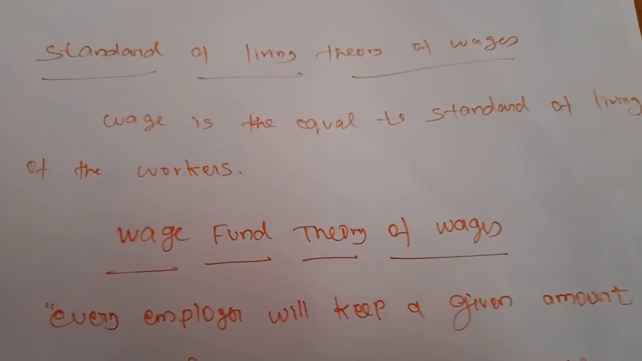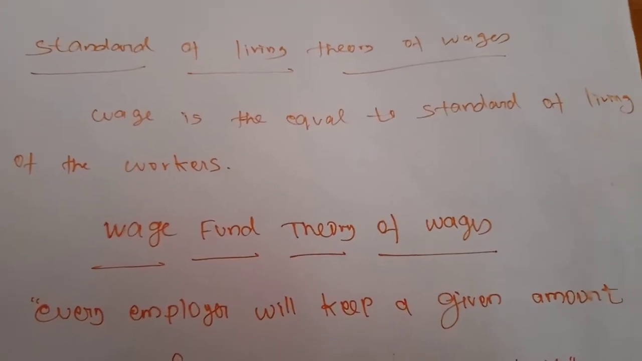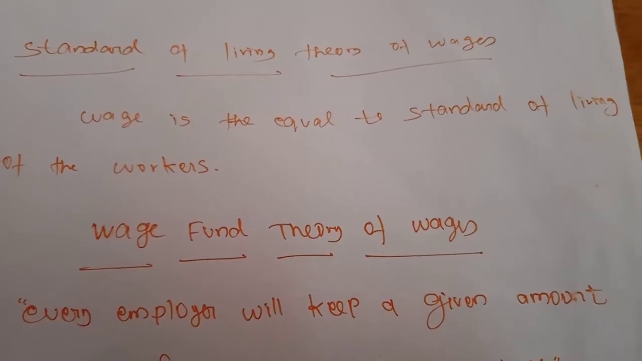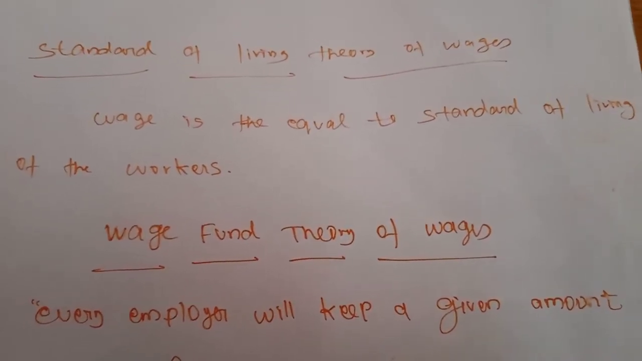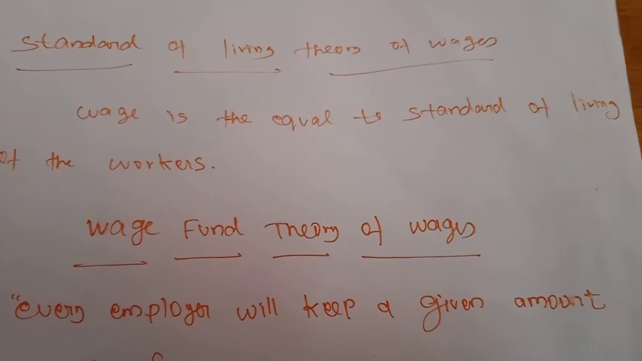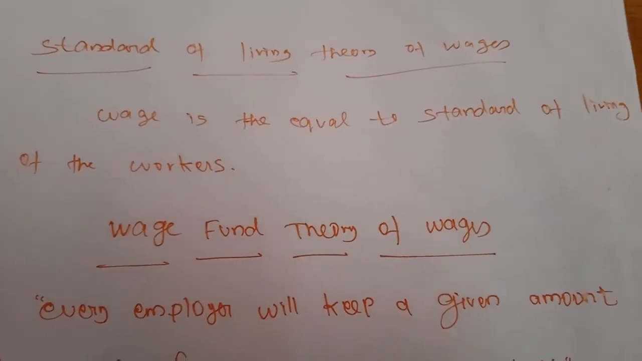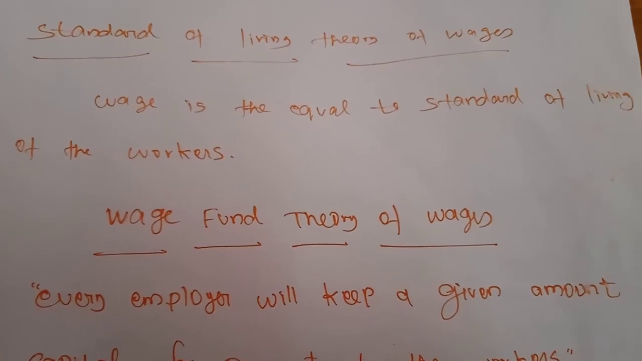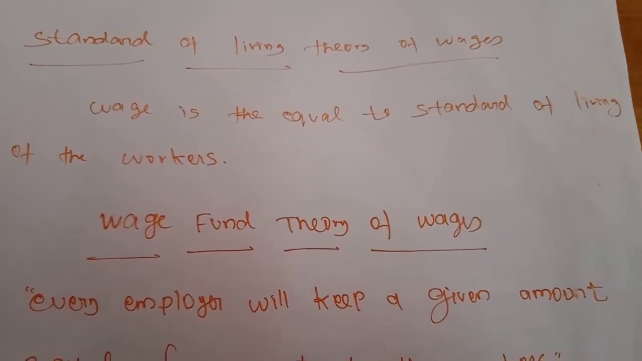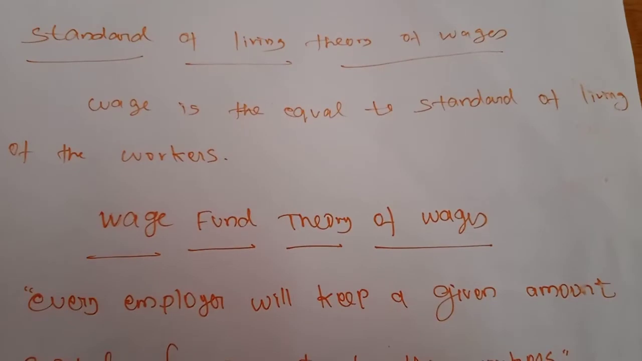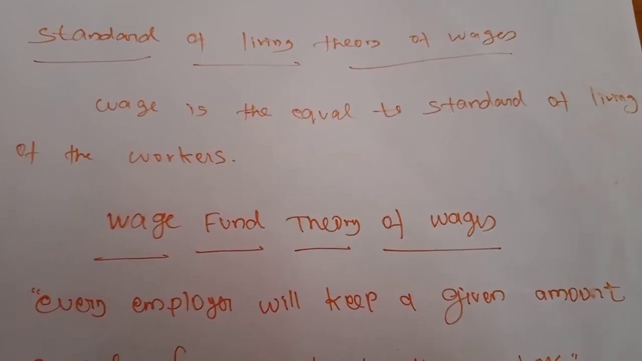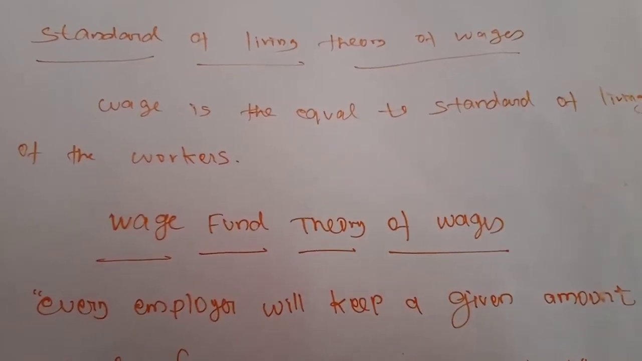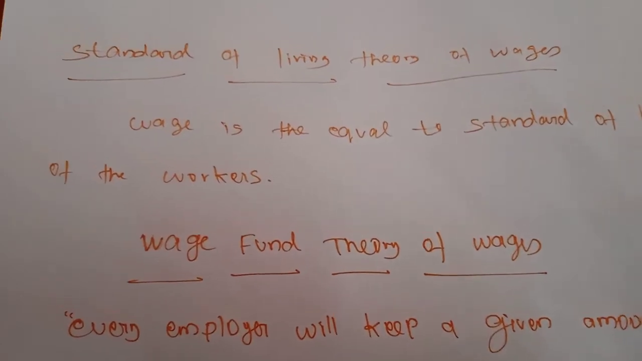If you are getting more wages, we can easily spend more. We have the power to spend more, and our purchasing power will also increase, and because of that our standard of living will increase automatically. But on the basis of this theory, if we have a higher living standard, we will get more wages, but it is not correct, right?